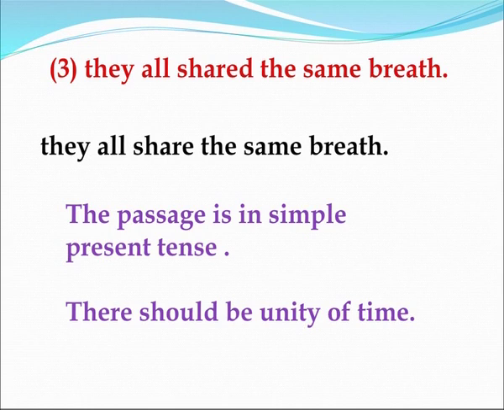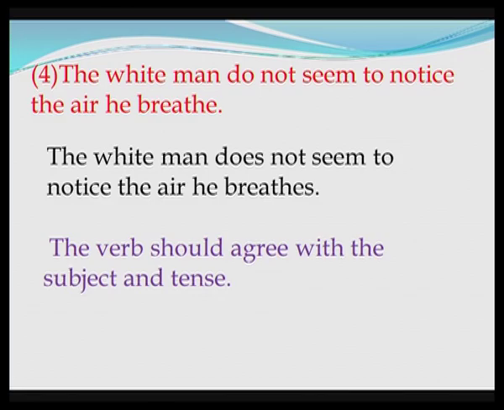The passage is in simple present tense. There should be unity of time. Let us see the fourth sentence. The white man do not seem to notice the air he breathes. The correct version of the sentence is, the white man does not seem to notice the air he breathes. The verb should agree with the subject and tense. Let us look at the fifth sentence.